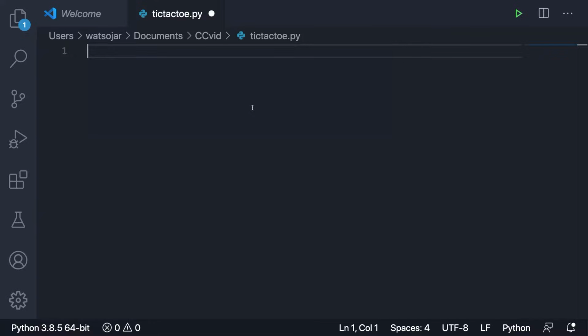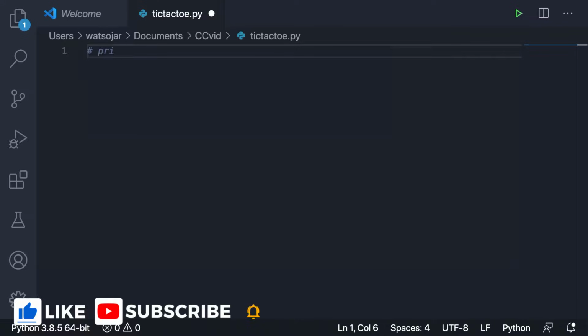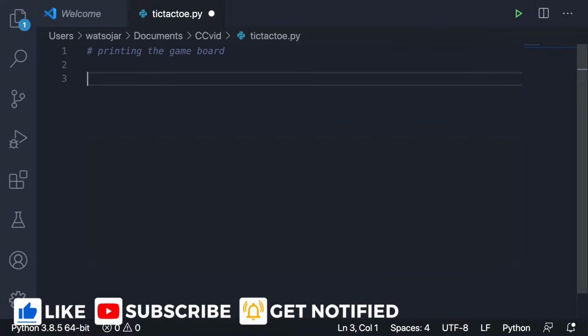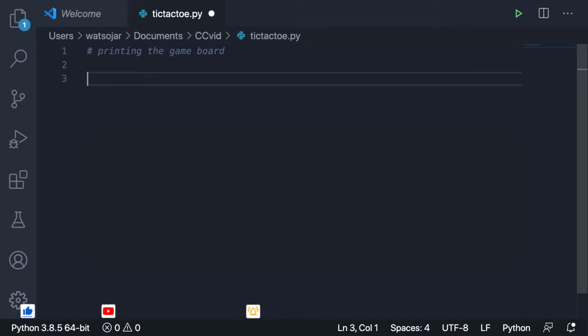So, before you start any sort of project, and especially before you start any projects at larger scales, you want to think about what features I need to create to make this functional. So with tic-tac-toe, what do we need to do? Well, first, we should probably create some sort of game board. So maybe our first task should be printing the game board.